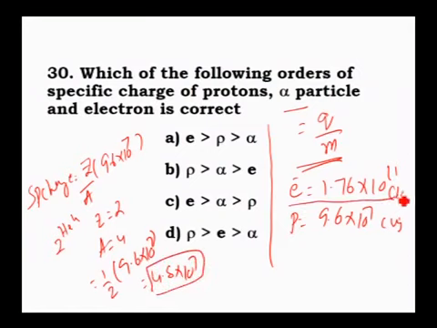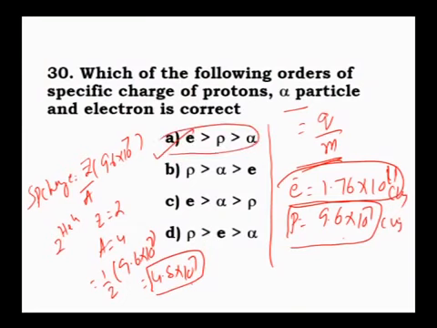Specific charge of electron is 1.76 into 10 power 11, whereas for proton it is 9.6 into 10 power 7. Then the correct answer: specific charge of electron is definitely greater than proton, which is again greater than alpha. Therefore the first option is correct. Clear? Remember the specific charge formulas.